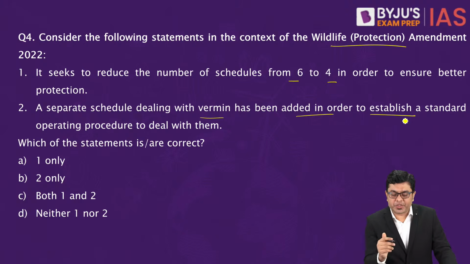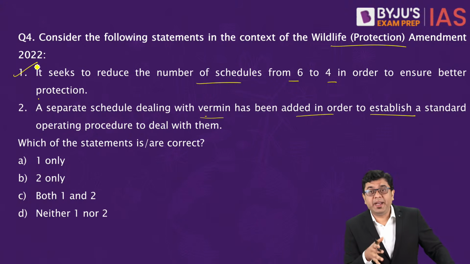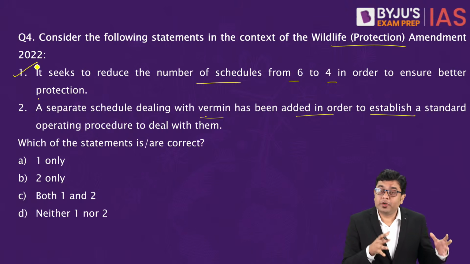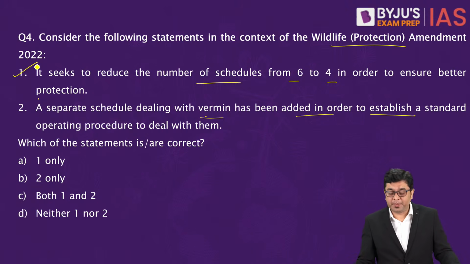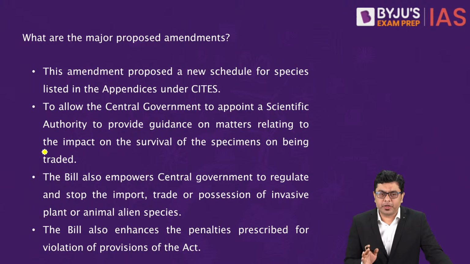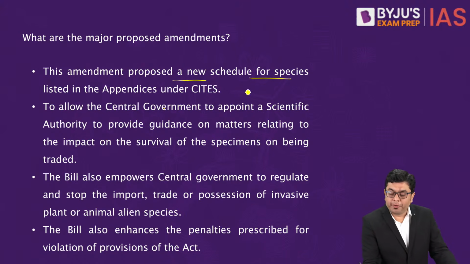So if you take a look at this question, it seeks to reduce the number of schedules from 6 to 4. That is correct. And this has been done. Why? This has been done in order to adhere to the norms of CITES, that is the Convention on International Trade in Endangered Species of Flora and Fauna. To adhere to the objectives and the norms of CITES, this amendment has been brought about. A separate schedule dealing with vermin, this is incorrect. So the correct statement is 1 only. If you take a look at a few of the salient features provided by this amendment, it proposes a new schedule for species listed in the appendices under CITES.